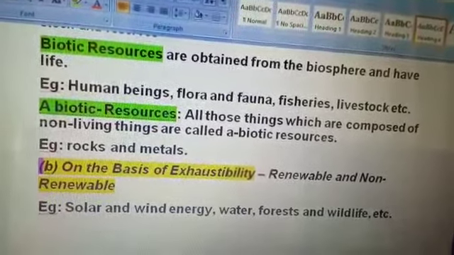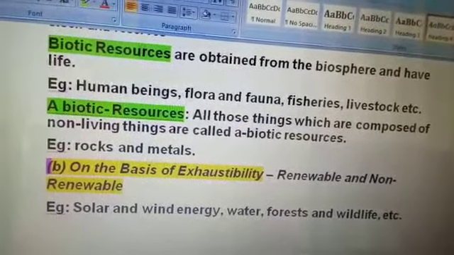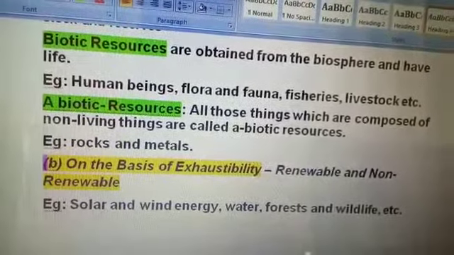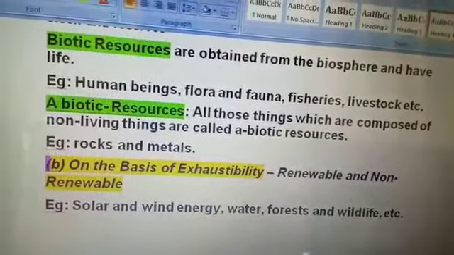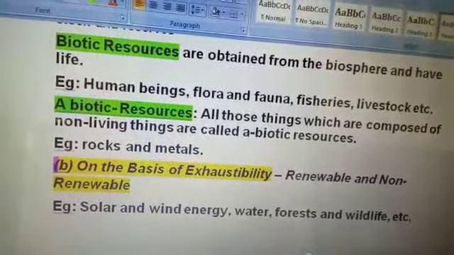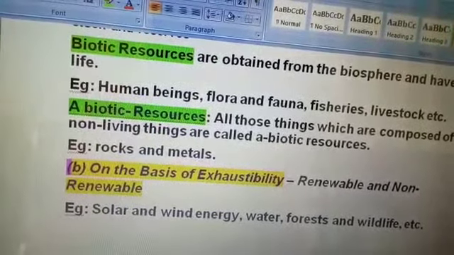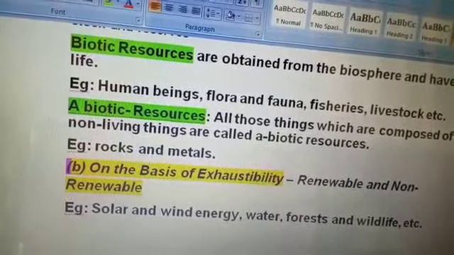Next, on the basis of exhaustibility, we have classified resources into two categories: renewable and non-renewable. Renewable resources, by the name, reflect that they are renewable. It means we can get them again. We can use these resources again.